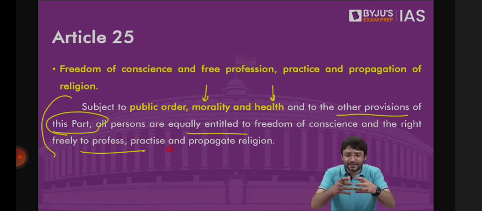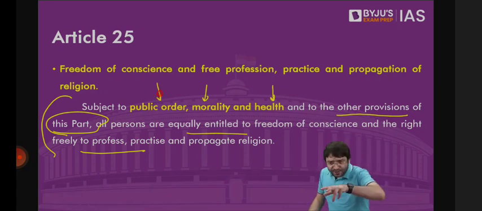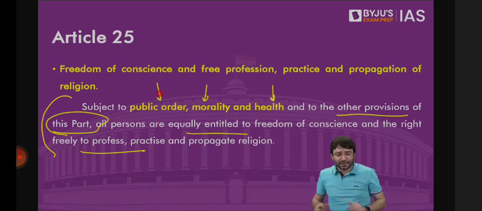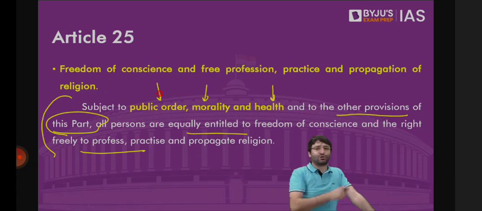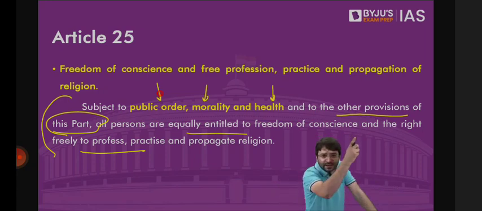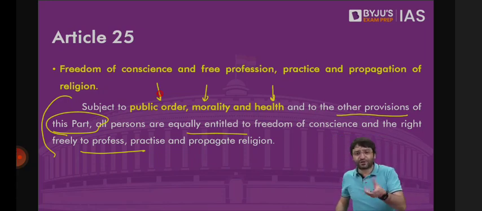Restrictions can be imposed on the grounds of public order, which means the Muharram procession can take place through this particular route, where the Durga Puja festival cannot. Durga Puja will be celebrated in these areas, and the Muharram procession cannot travel through these areas. Nobody can go to the court saying, my lord, my fundamental right to practice my religion has been violated. I wanted to take out a procession on Muharram along this route, but the government says no, this is meant for the Hindus. How can there be discrimination on the grounds of religion? Because I also have the fundamental right to practice my religion.